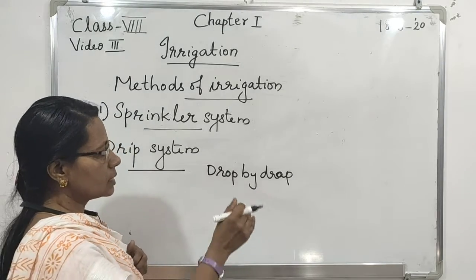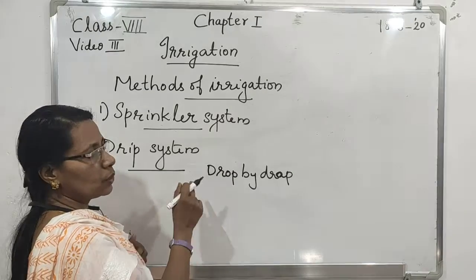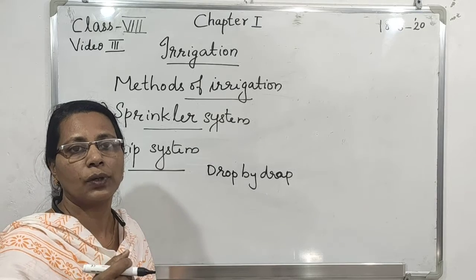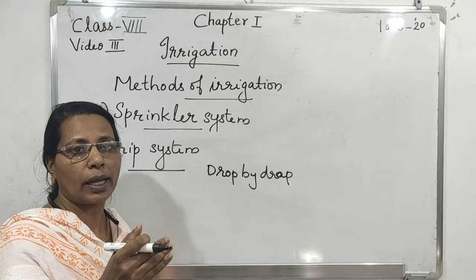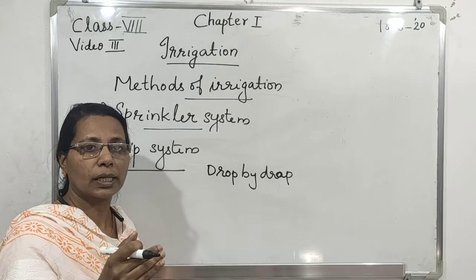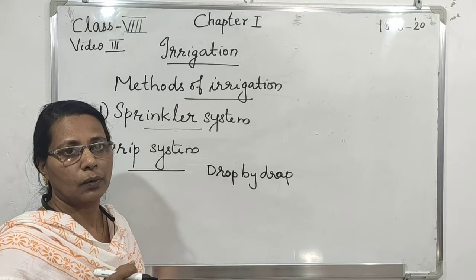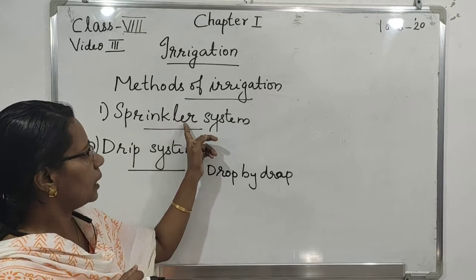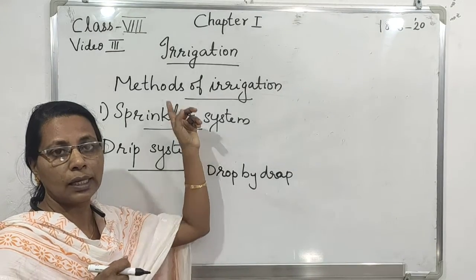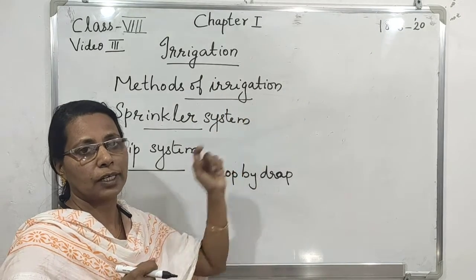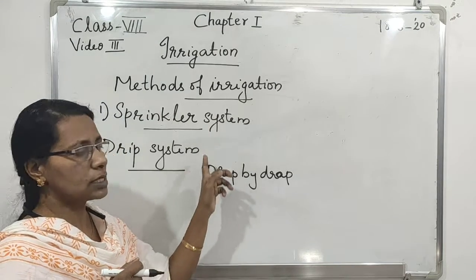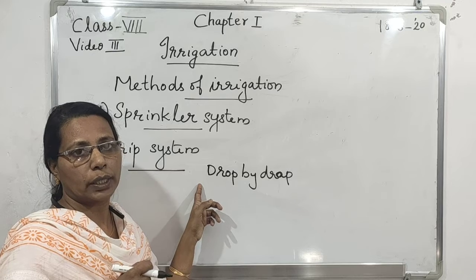Okay, and this system is very useful in areas where availability of water is poor. So these are the two systems, drip system and sprinkler system, the modern methods of irrigation. Okay, these two systems save water.